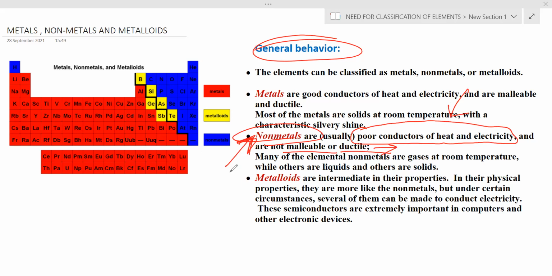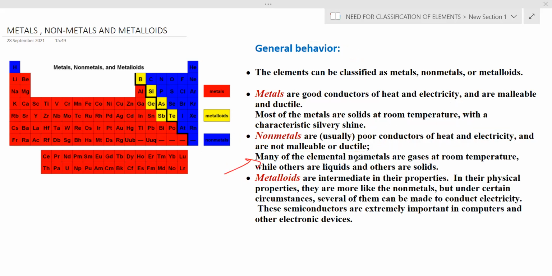So what state are they in? Generally, non-metals are in a gaseous state at room temperature, whereas metals are solids at room temperature. This is an important difference we have to understand.